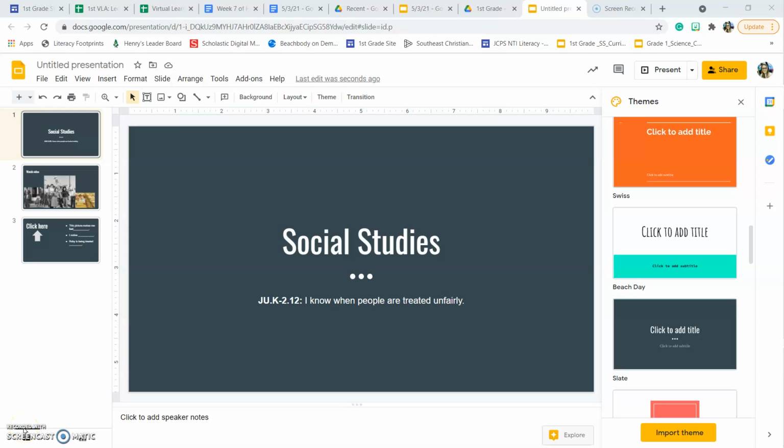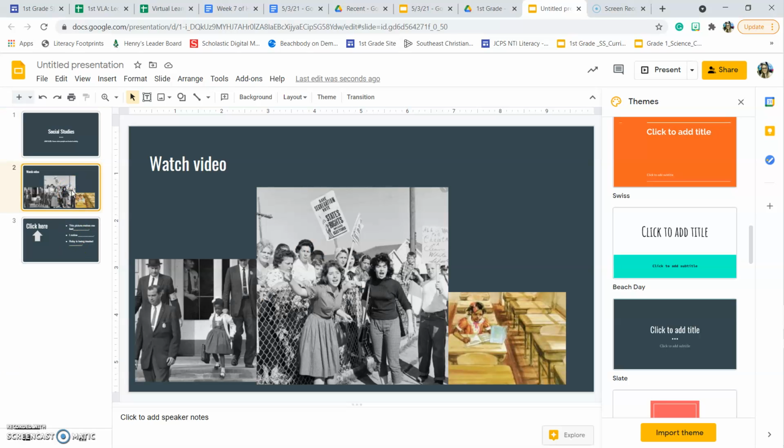This week for social studies, we are going to be doing a series of activities, and we're going to be talking about how we can know when people are being treated unfairly. So you're going to be doing some activities where you're looking at pictures. For example, today, you are going to look at these pictures on the screen.